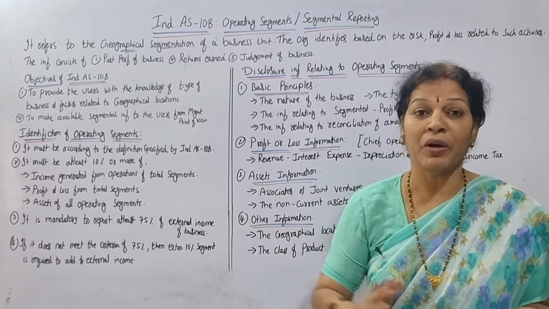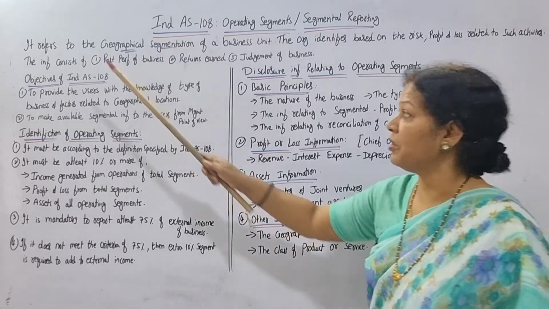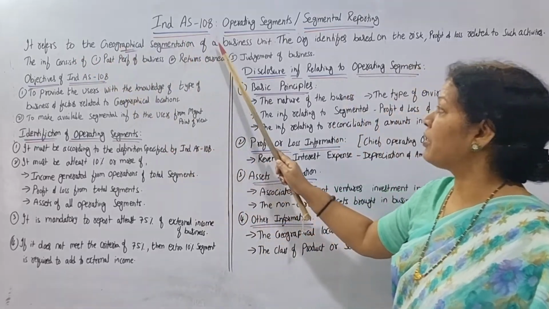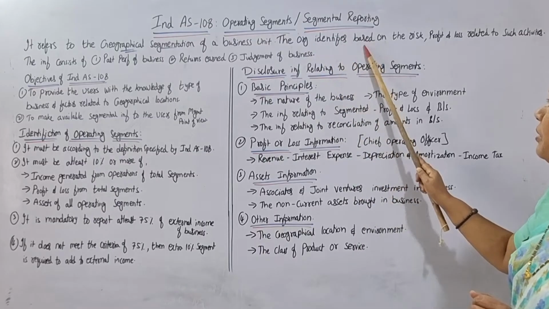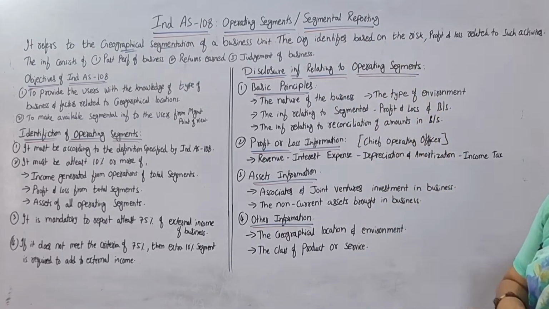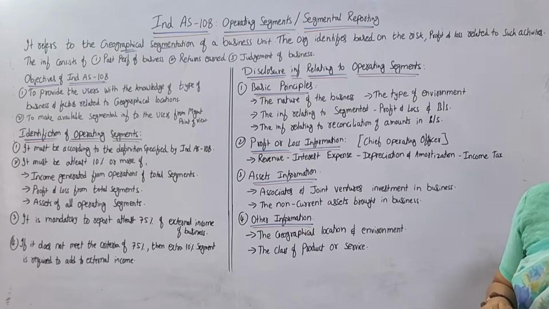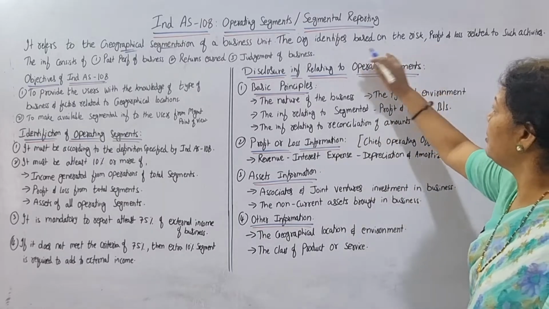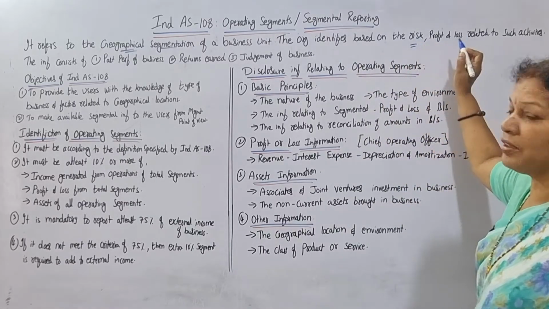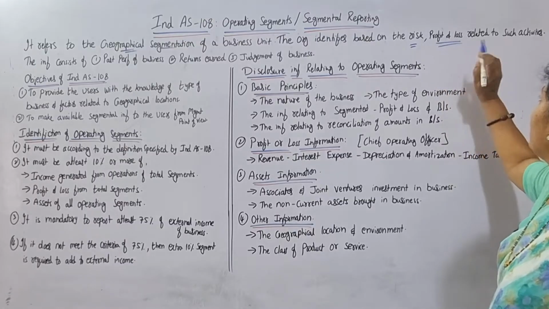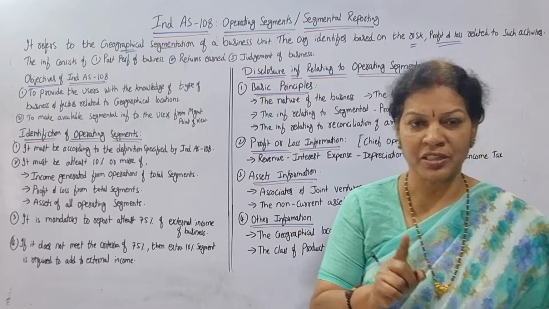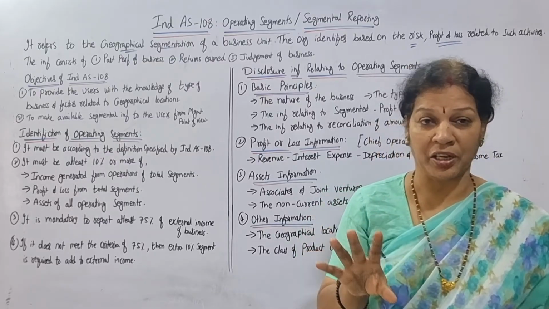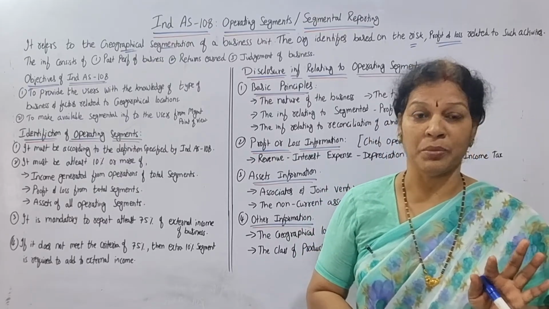So geographical wise, we are going to do the segmentation. The organization identifies it mainly based on the risk and the profit and loss related to such activities.